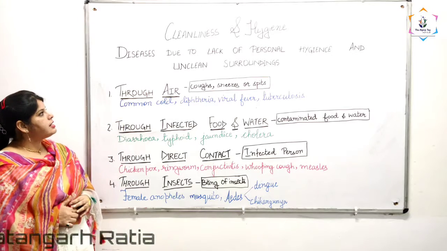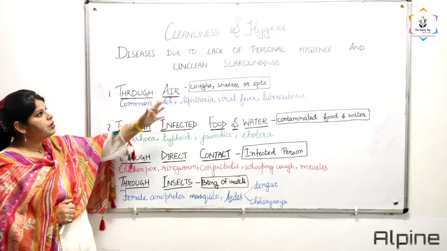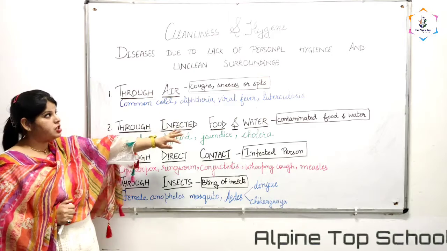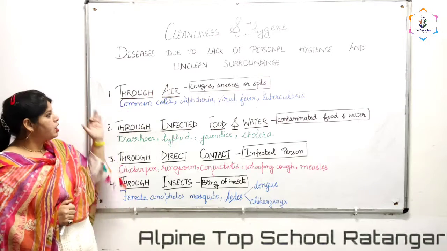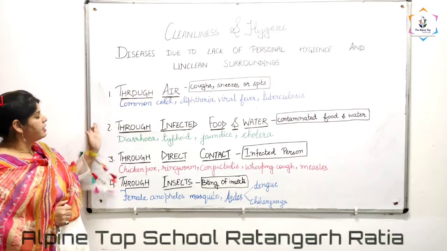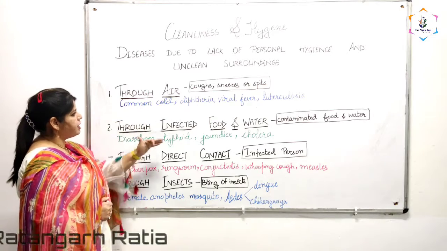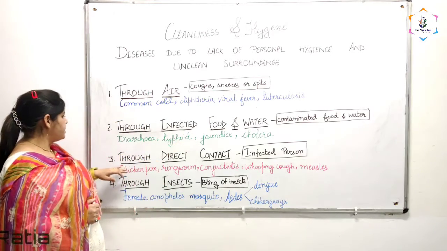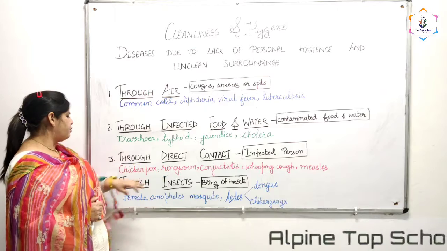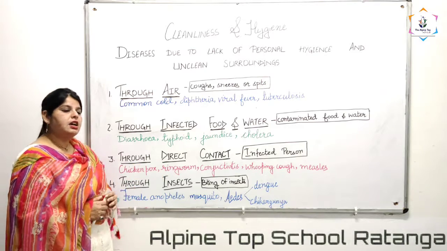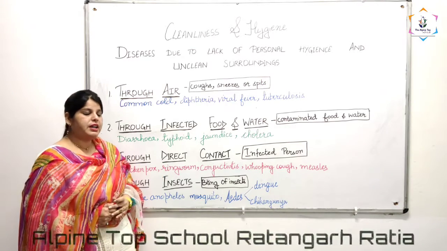Due to the lack of personal hygiene and unclean surroundings, four types of diseases are there. First one is through air, second one is through infected food and water, third one is through direct contact, and the fourth one is through insects. We will discuss them one by one.